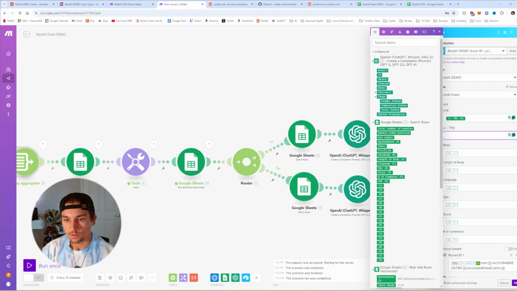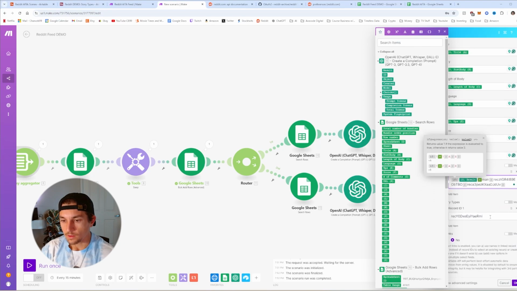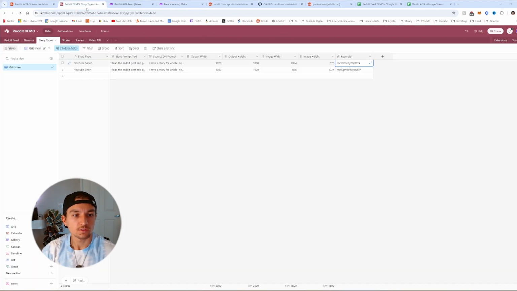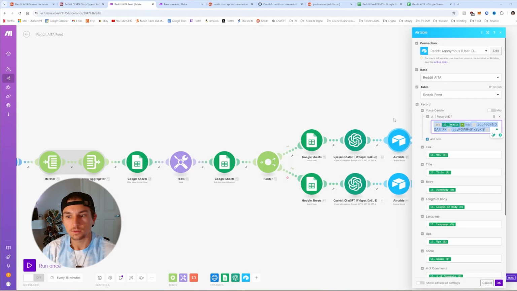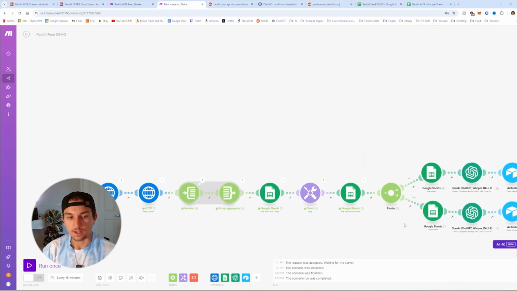I'm going to change the title, body, length body, language, ups, score, number of comments. The result will be different, it'll be 15. And then this record ID is the only thing that's actually changing. So we're going to go here to this, and then paste in that different record ID. Hit OK. All right, now let's actually test this.